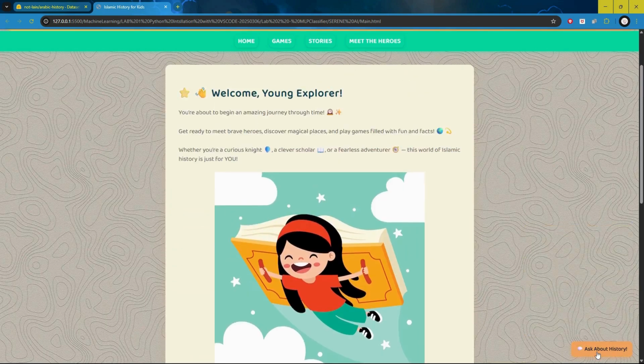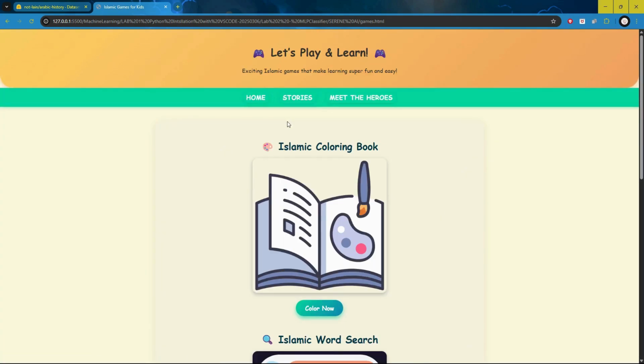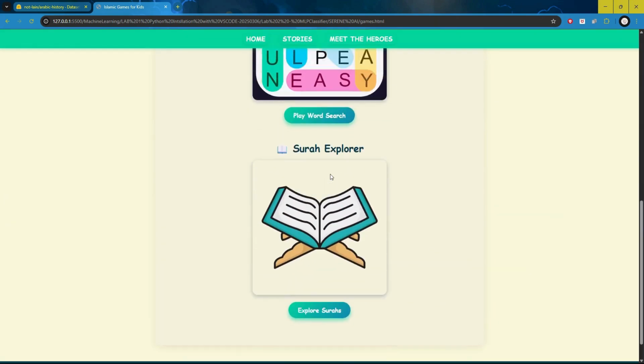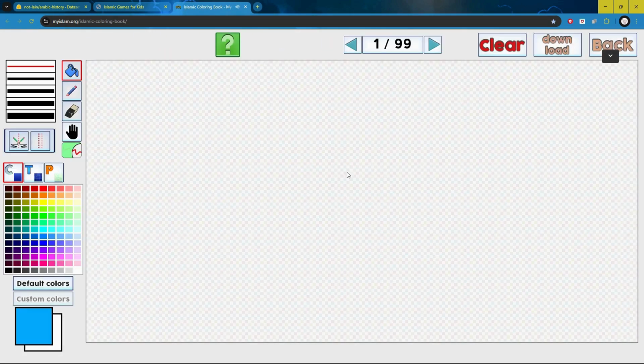Before we go to that, I'm just going to show the other pages that we added to make it more interesting and engaging. First of all is the games page. This is where kids can always love to play games, right? So the concept here is an Islamic-based game.